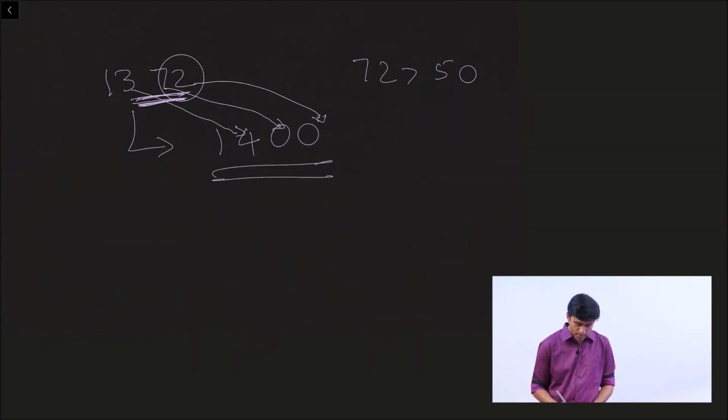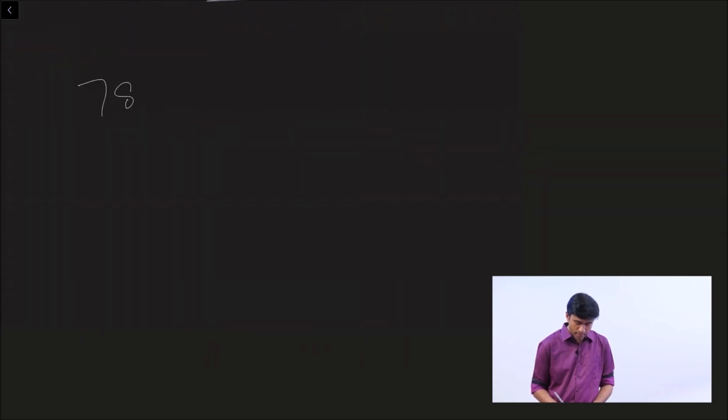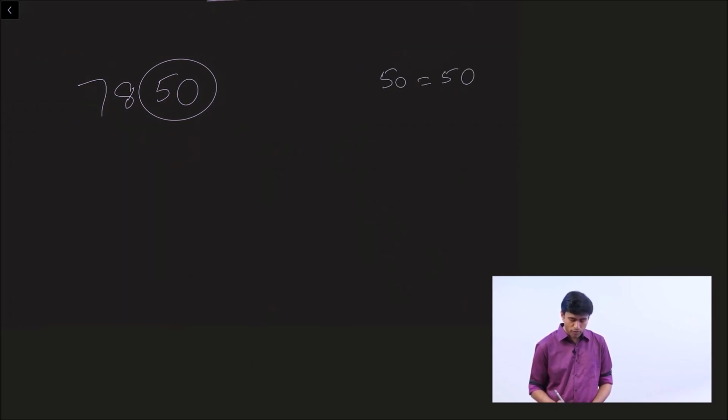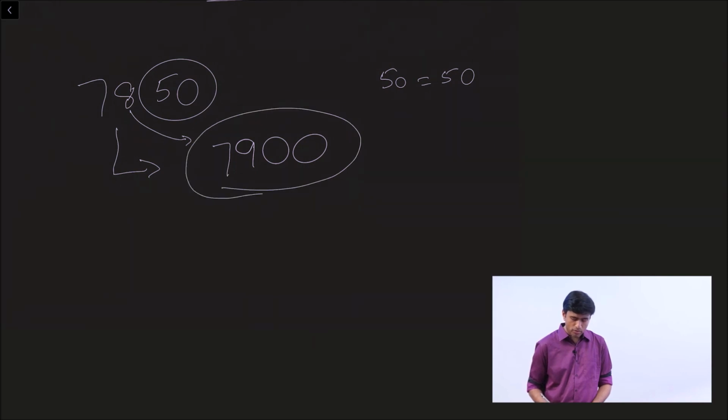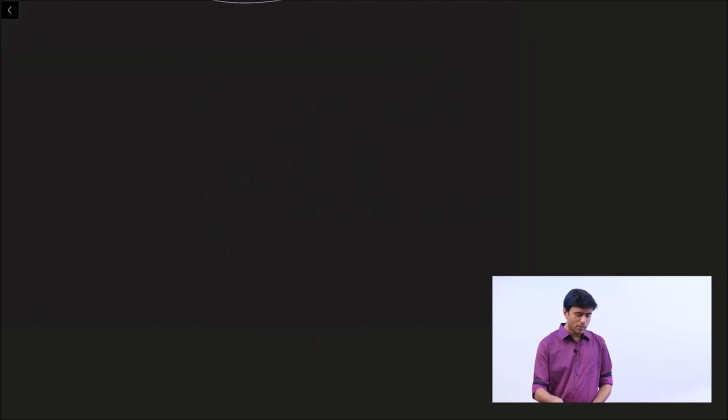Please try this. 7,850. Remember, the last two digits is equal to 50. Even if it is equal or greater than 50, you have to do the same process. So ones place becomes 0, tens place is 0, add 1 to hundreds place, 8 becomes 9, leave the thousands place. So the nearest 100 is 7,900.